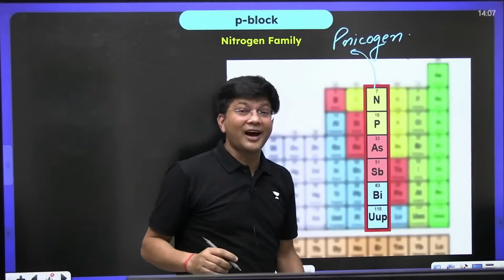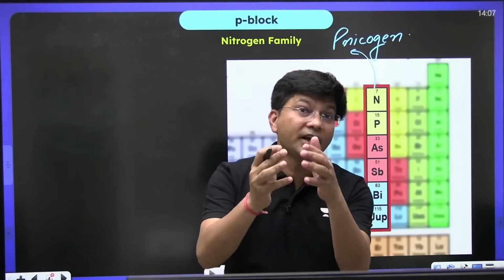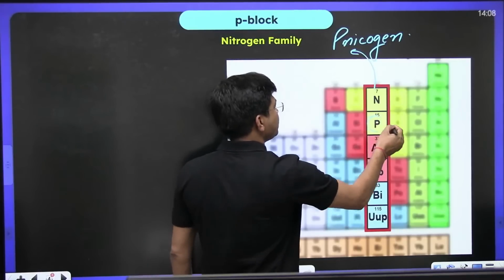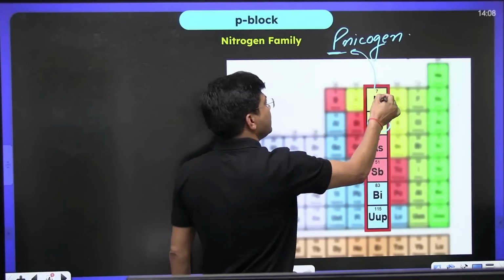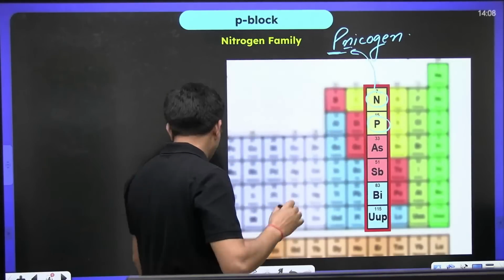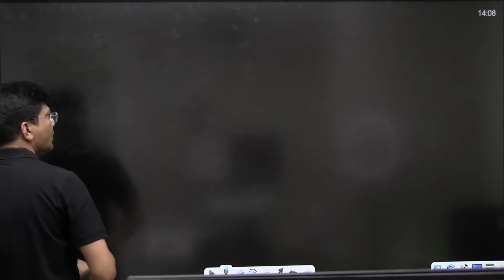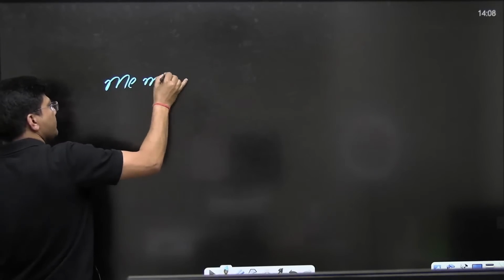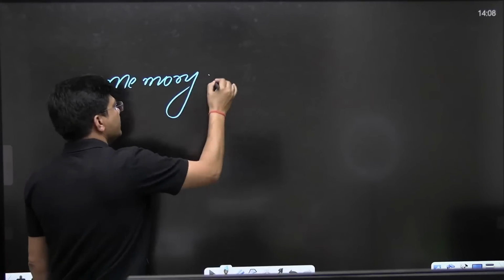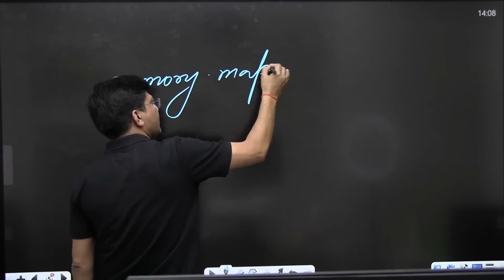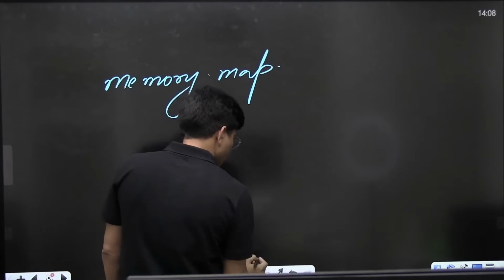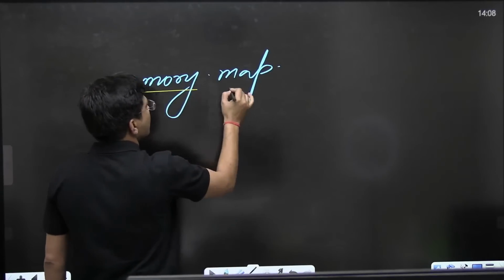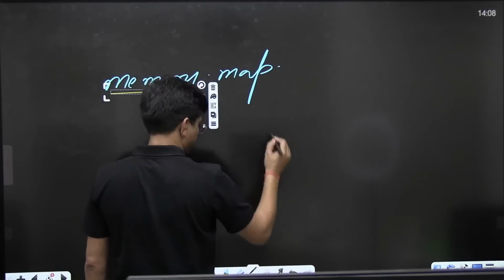Most of the students are not able to remember which is Nicogen and which is chalcogen. So, dear students, you can remember here is phosphorus. Phosphorus is silent in Nicogen. So, what I am saying, I will start from the memory map, because these memory maps are really very important for giving you the best marks.